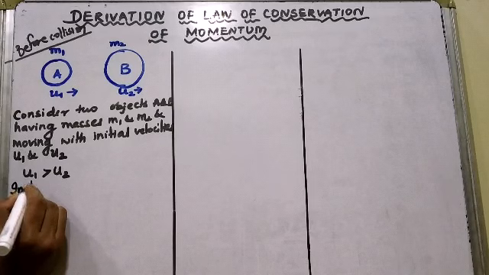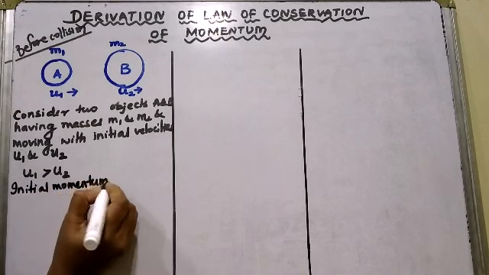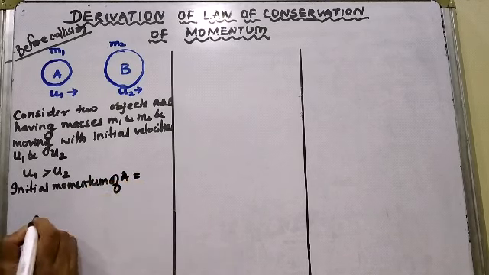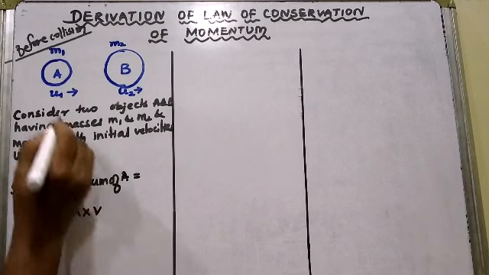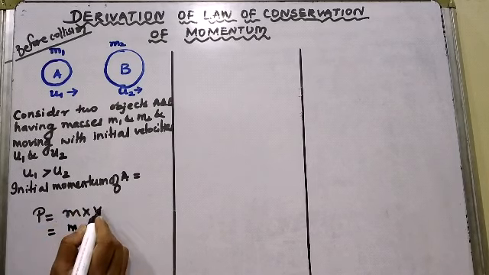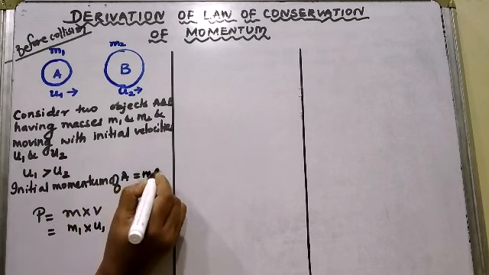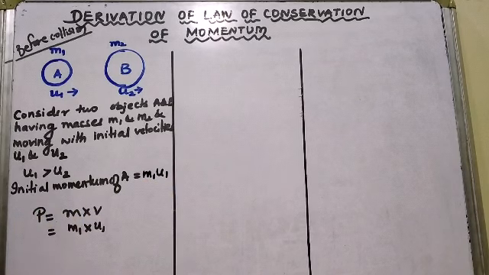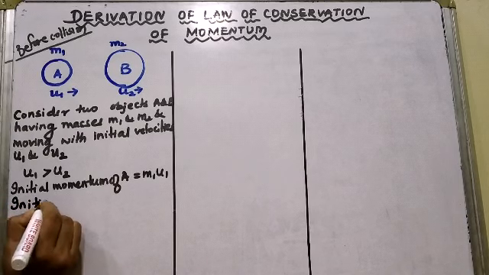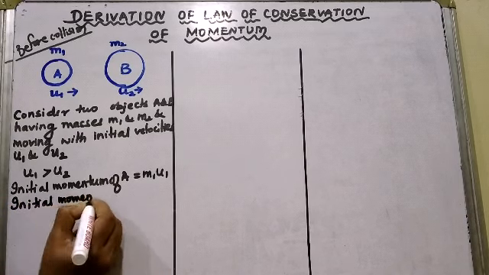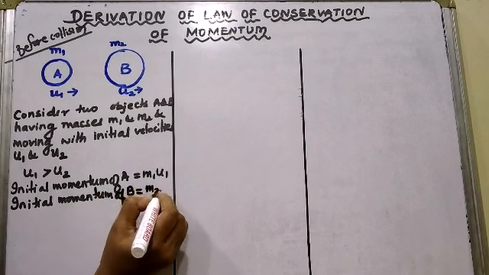So let me write down the initial momentum of A. Now you know momentum is equal to mass into velocity, isn't it? So what is the mass of A? m1. What is the initial velocity of A? u1, right? So initial momentum of A will be m1 u1. Similarly, I can write down initial momentum of B also. So initial momentum of B will be m2 u2.